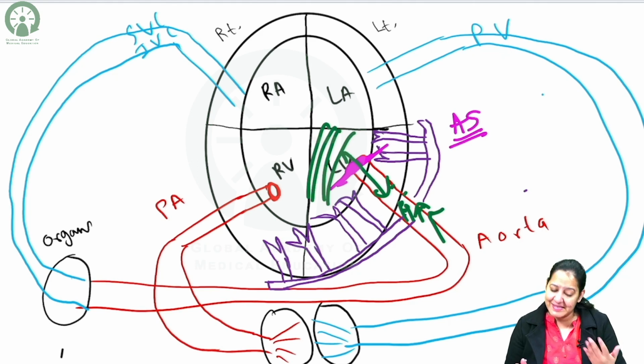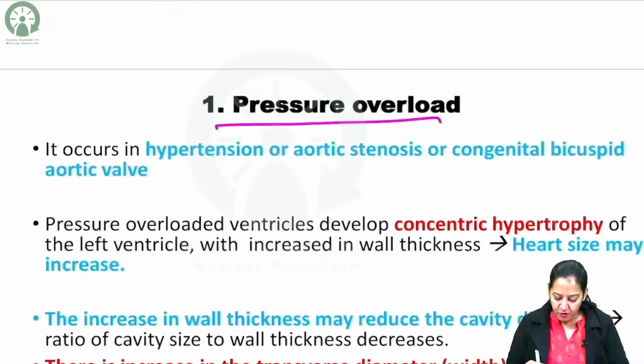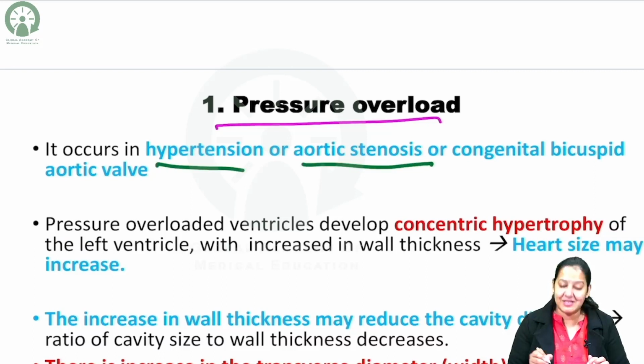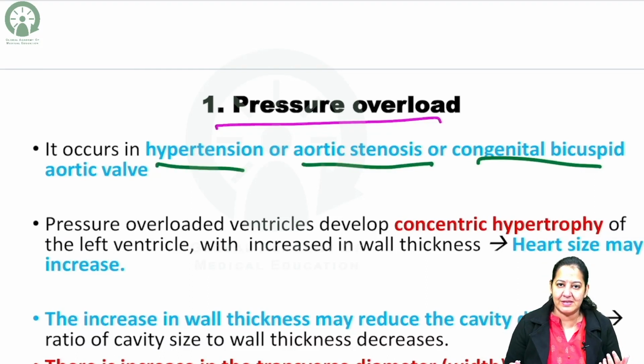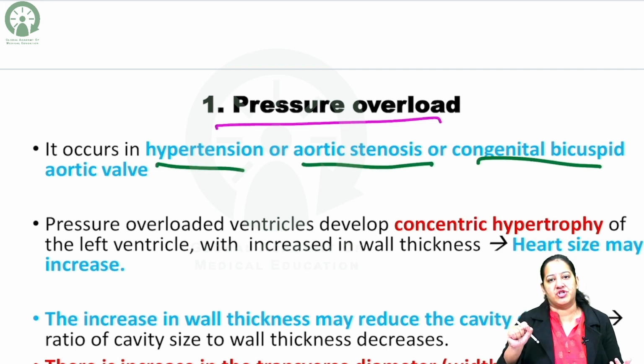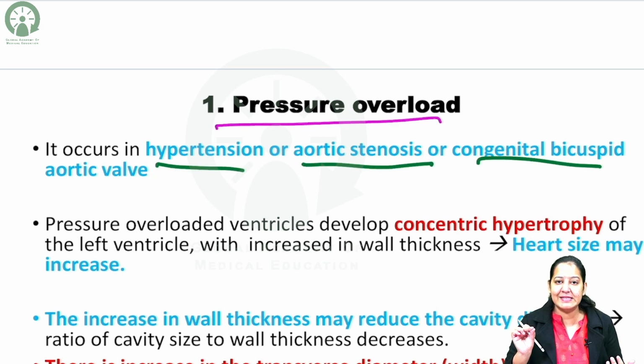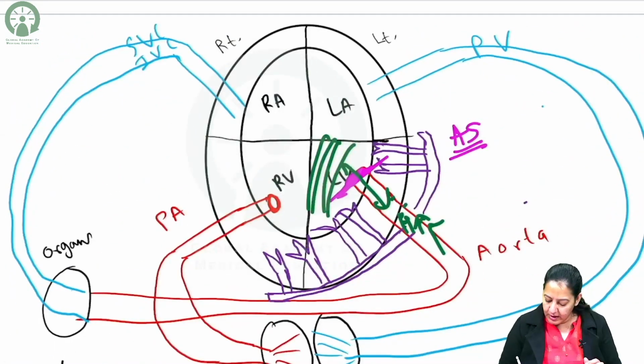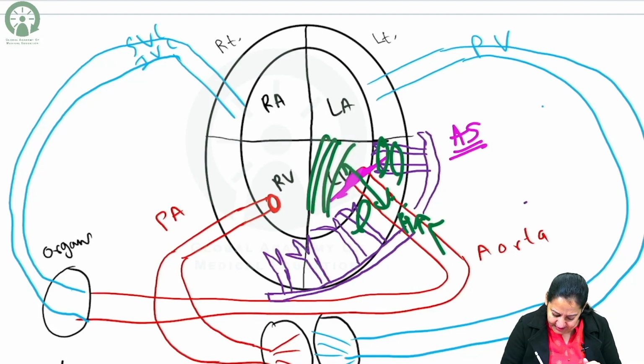So it is causing a stress. The pressure overload is aortic stenosis or systemic hypertension or bicuspid aortic valve, because of which there is aortic stenosis. So blood cannot be pushed from the left ventricle into the aorta because the valve is diseased. You got my point? So what will the heart do? Can you see the cells of the heart here? In the heart, these are the myocardial cells. These are the cells in the myocardium of the heart.